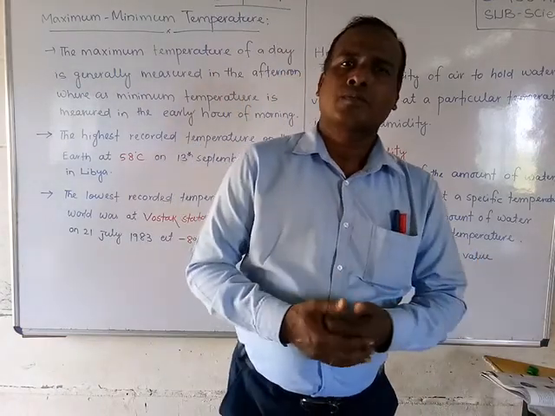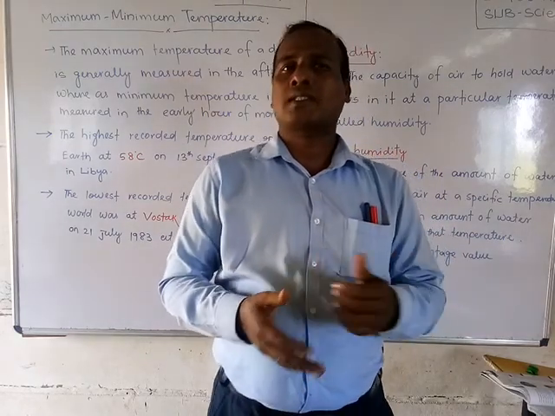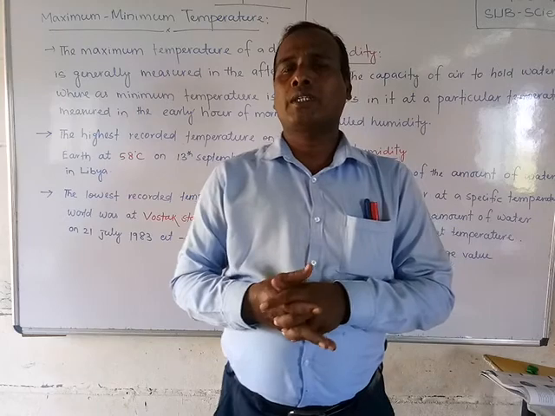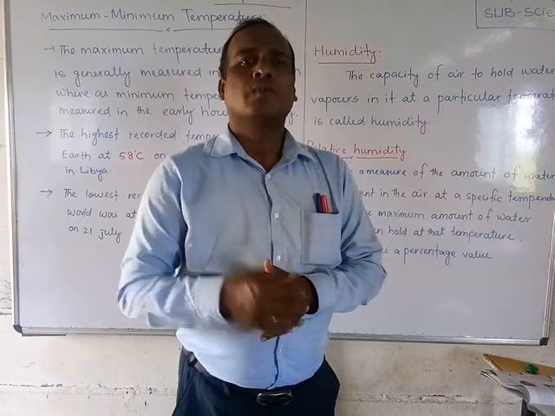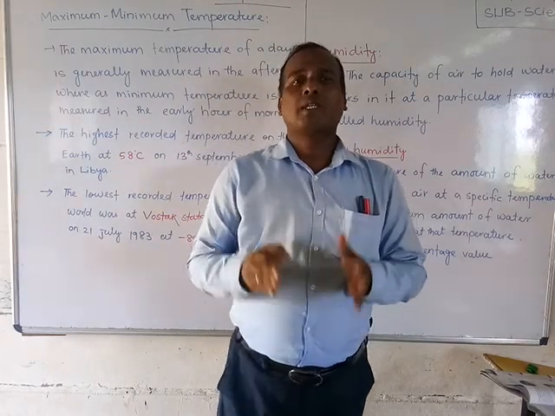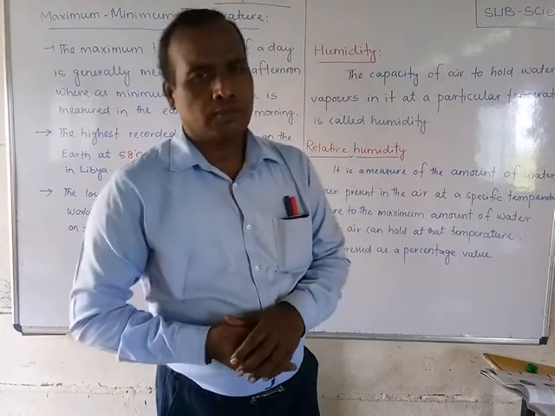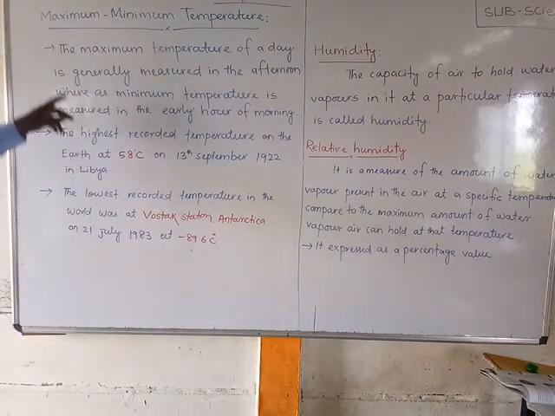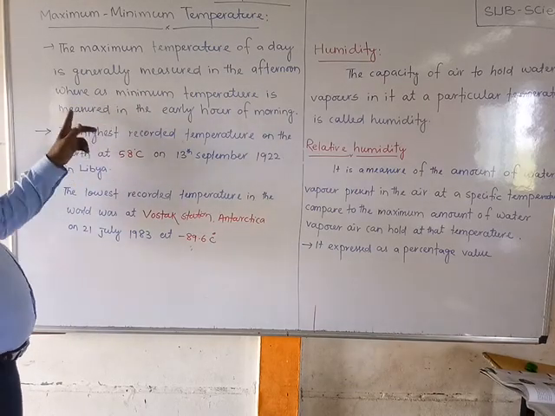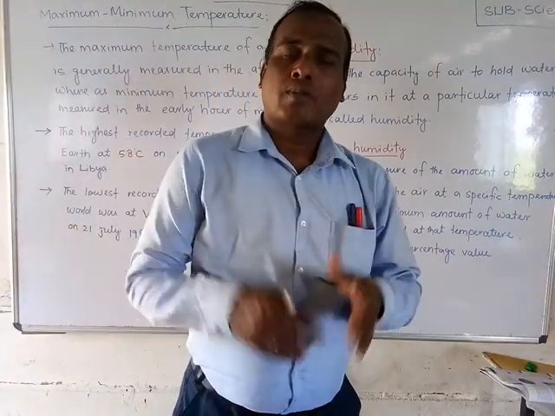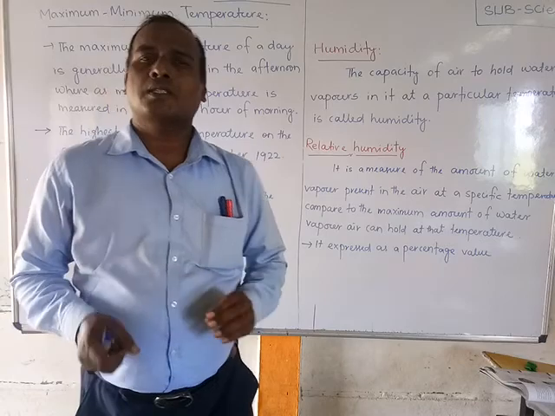We will discuss this with the maximum and minimum thermometer. You have already studied it in the 4th chapter in previous classes. To find the maximum and minimum temperature of the day, we use the maximum minimum thermometer, which is a U-shaped thermometer. The maximum temperature of the day is generally measured in the afternoon, whereas the minimum temperature is measured in the early hours of the morning.